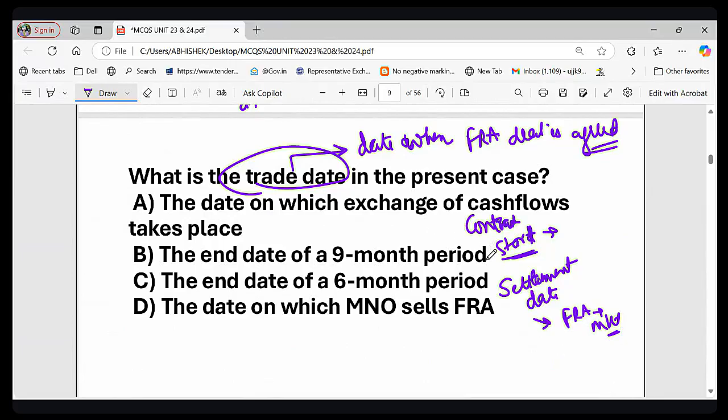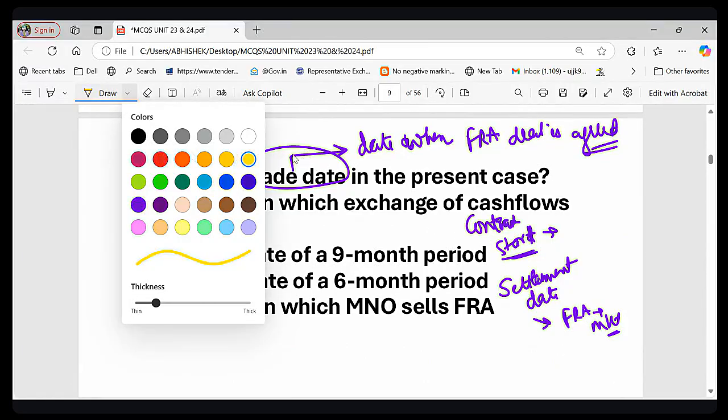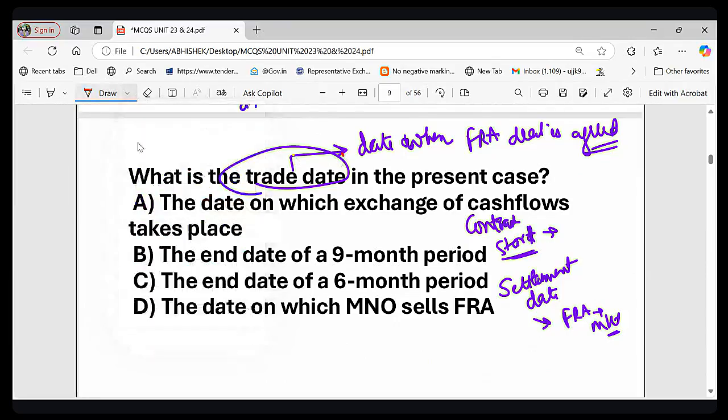Now in our question you will see 6 into 9. So 6 into 9 means what? The FRA starts in 6 months and lasts until 9 months. So what is the meaning of trade date? Trade date means when the contract starts influencing the borrower.